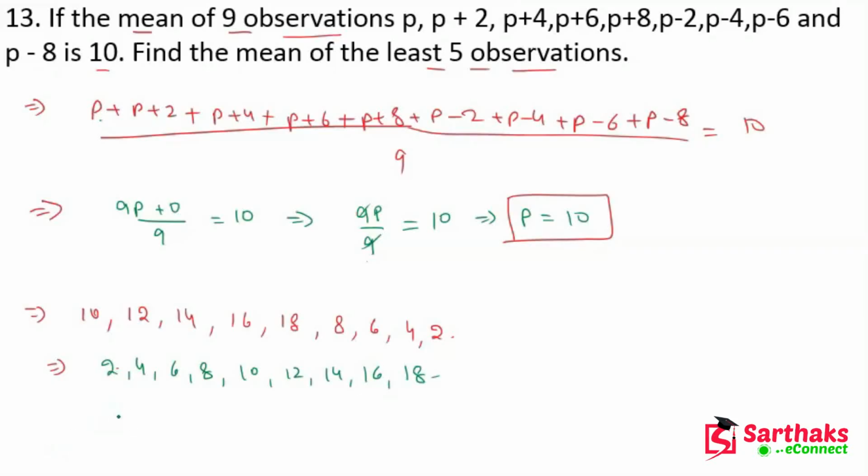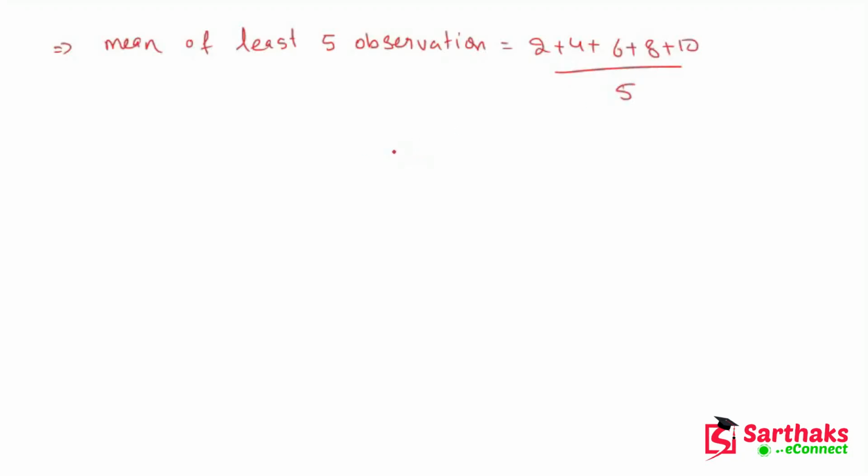Now we have to find the mean of the least 5 observations. So the least 5 observations are 2 4 6 8 10. So the mean of the least 5 observations is equal to 2 plus 4 plus 6 plus 8 plus 10, divided by 5. After adding, we get 30 divided by 5. So this is equal to 6. So this is the answer of this question.